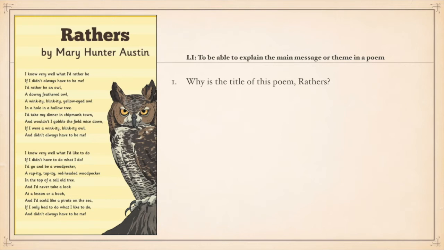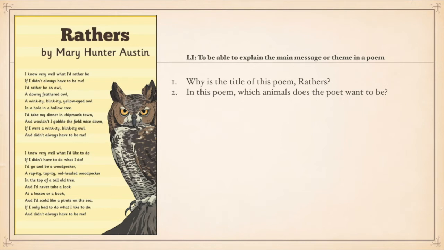Did you see any clues in the first verse that gives you an idea why this poem is called Rathers? Or did you find any clues in verse 2 or 3 which gives you a clue as to why the poem title is called Rathers? Number 2, in this poem, which animals does the poet want to be?